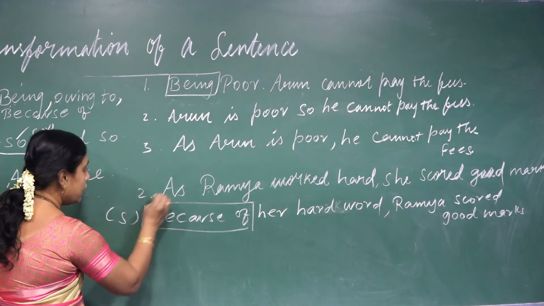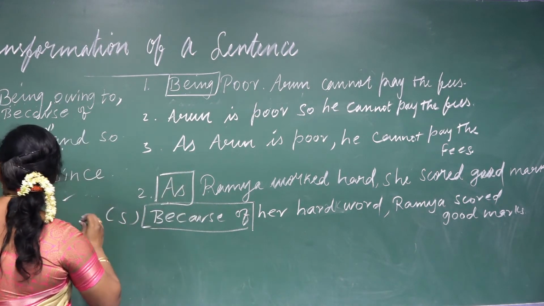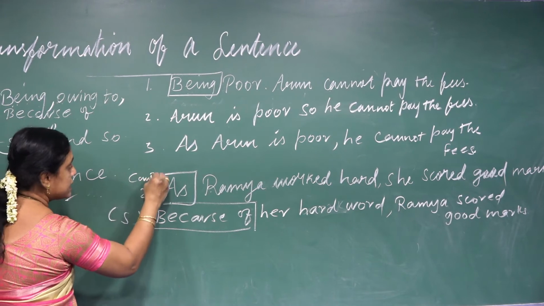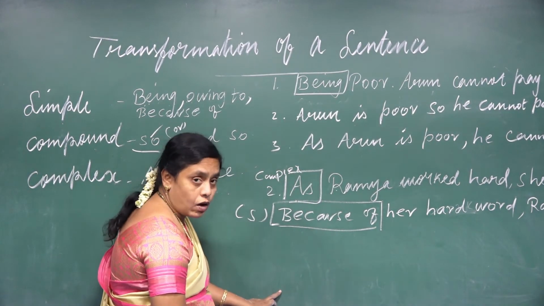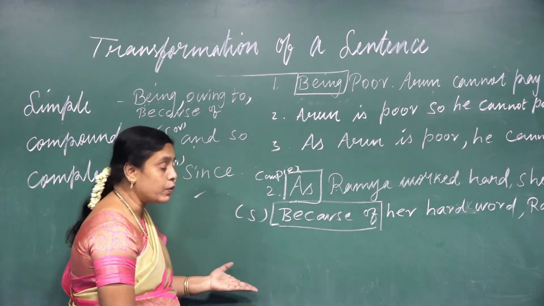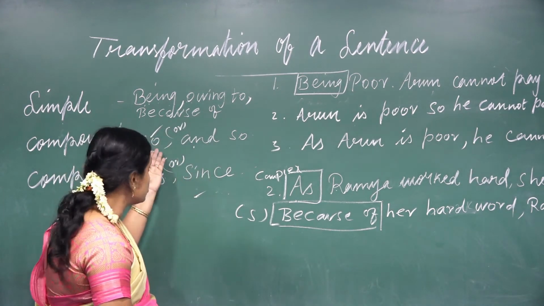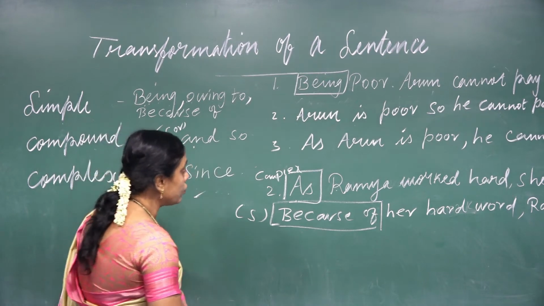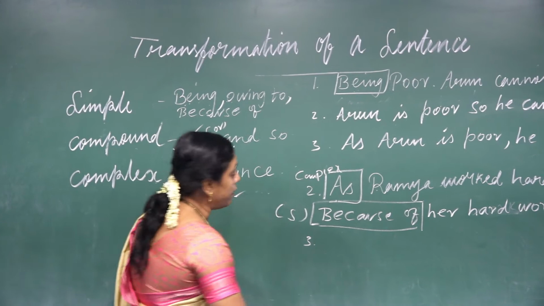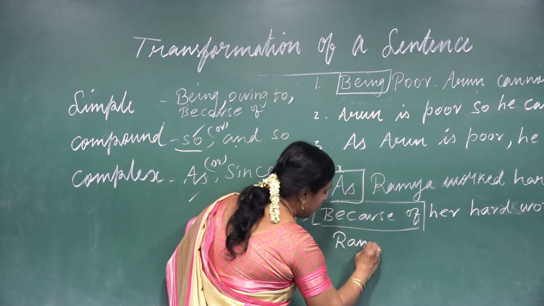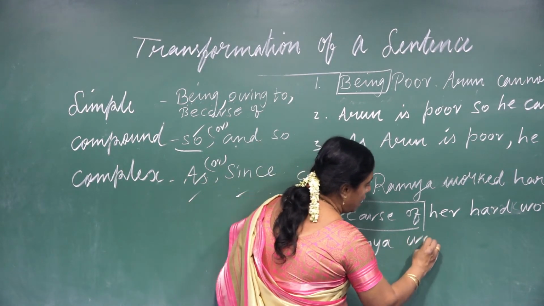This is simple, and as is in the complex. This is complex. The question is in the complex; I want to change it into simple and into compound. When I am going to write a compound sentence, what do we have to use? So or and so. And how to write the third one? Now write Ramya. How to write? Ramya worked hard.